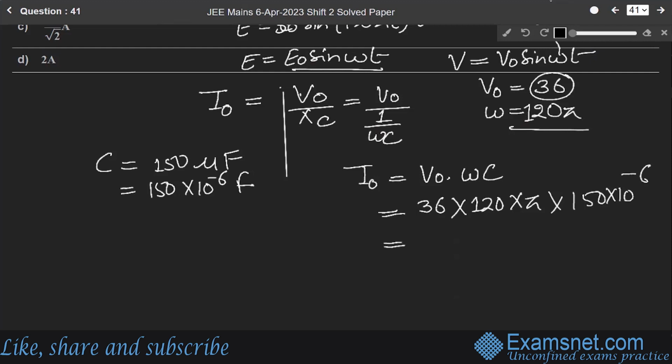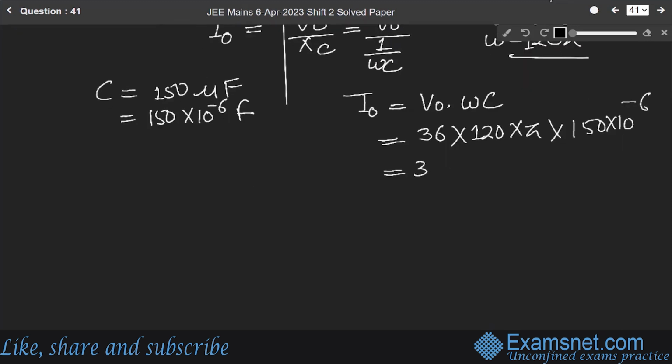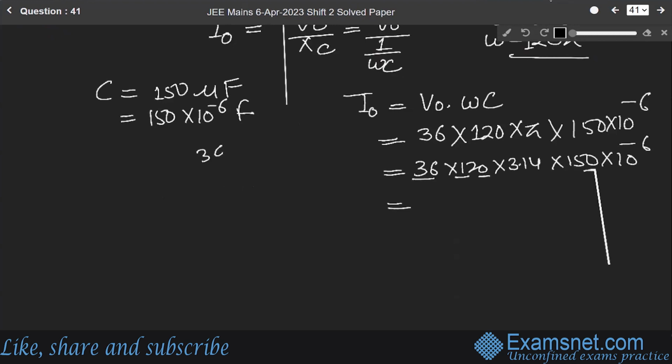Now solving this: 36 into 120 into 3.14 into 150 into 10 to the power minus 6. It will be 36 into 12, which is 432.